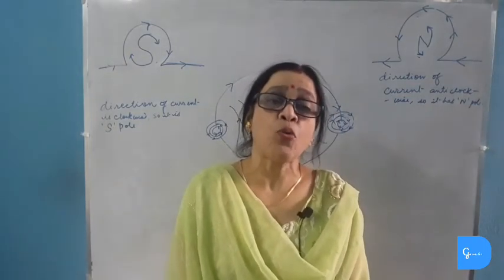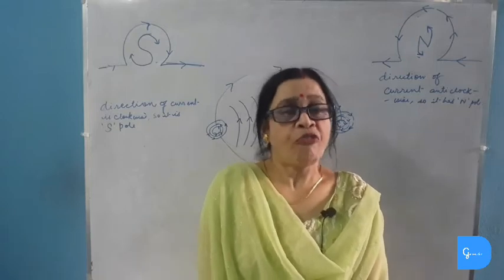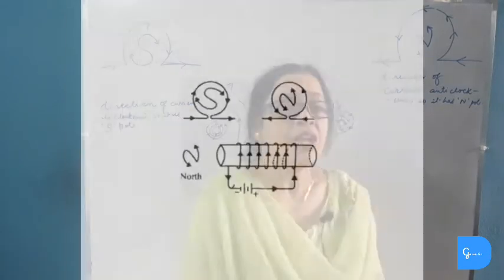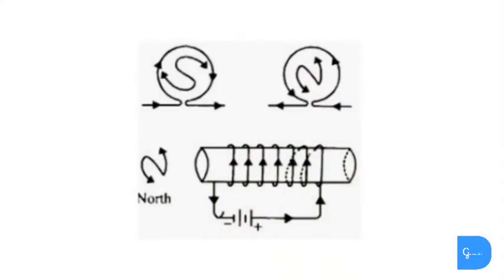How to identify the poles in a circular loop? For this, we will use the clock face rule. According to this rule, if the direction of the current is clockwise, then that pole will be south. And if the direction of current is anti-clockwise, then it will have north pole.